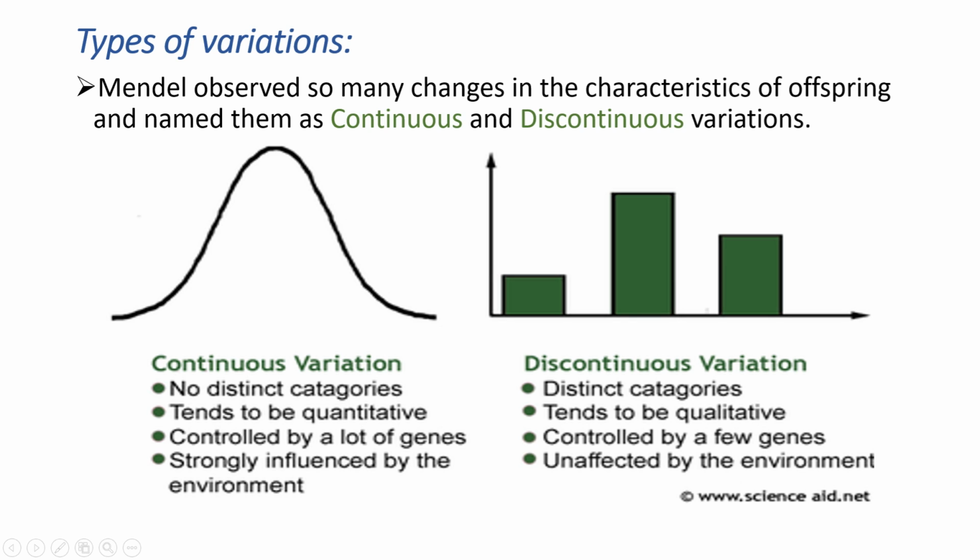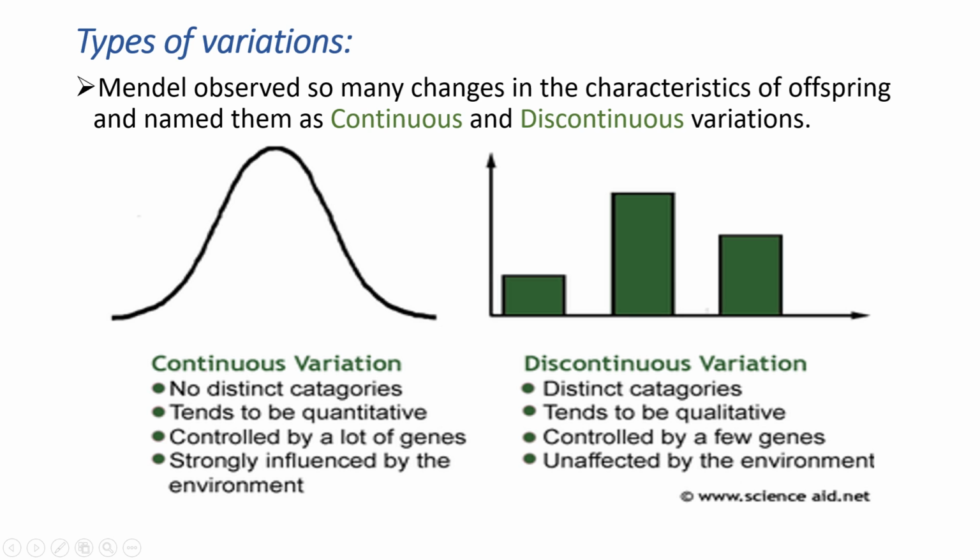The variations that occur in every generation are known as continuous, and the variations that occur suddenly in the next or another generation are known as discontinuous variations. Continuous variations tend to be quantitative, meaning we can calculate them, but discontinuous variations we cannot calculate because they don't appear in every generation.